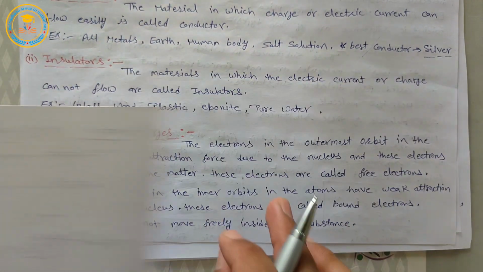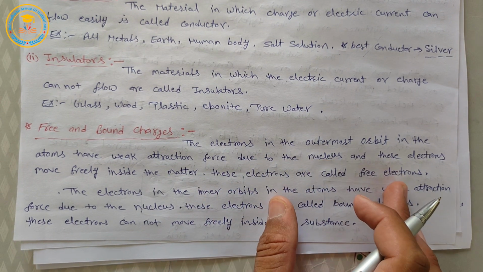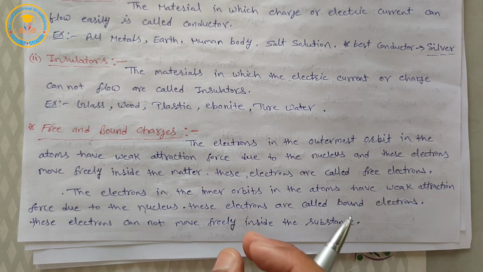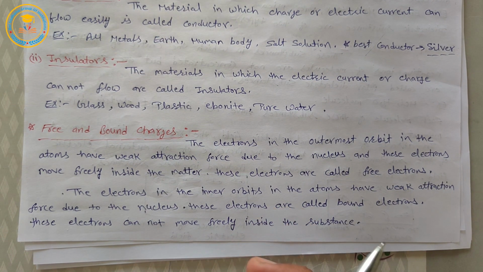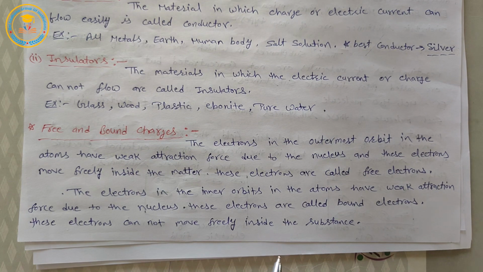Okay, so we can say the electrons in the outermost orbit in the atoms have weak attraction force due to the nucleus, and these electrons move freely inside the matter. These electrons are called free electrons.